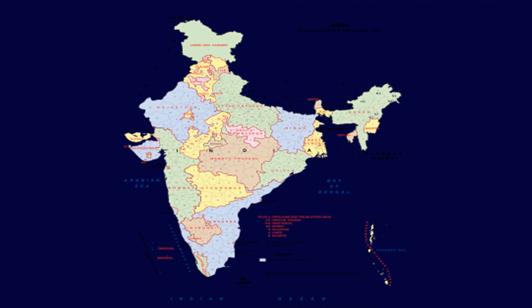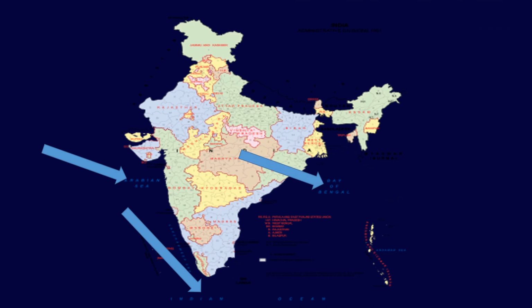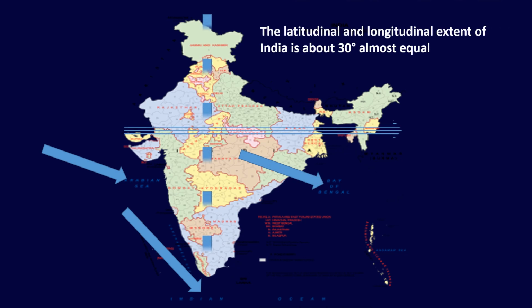Let's talk about the southern part of India. When we see the southern part of India, India becomes narrow towards the Indian Ocean. You can see the Indian Ocean. On the west, India has the Arabian Sea, and on the east side, India has the Bay of Bengal. And when we look at the map, we can see that the east-west extent of India appears to be smaller than the north-south extent.